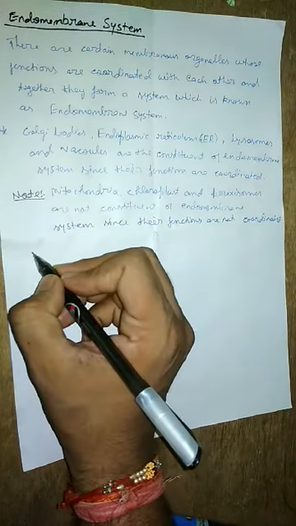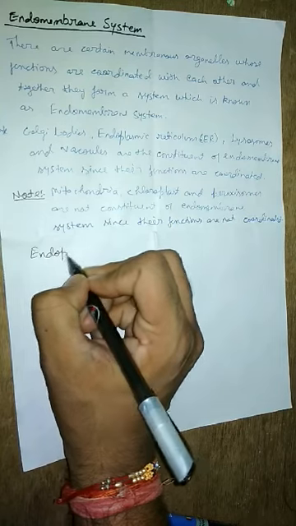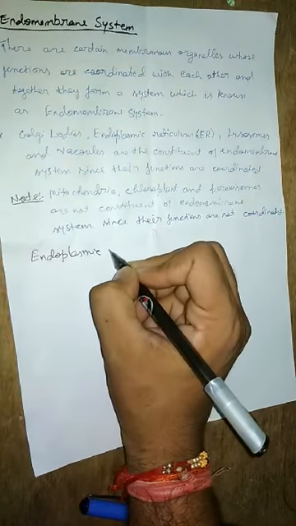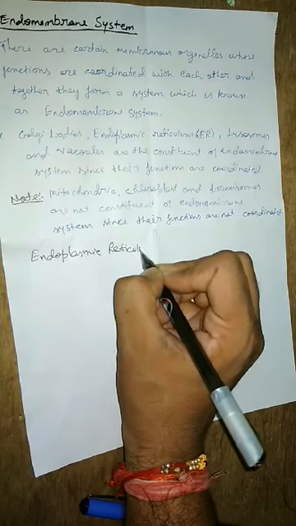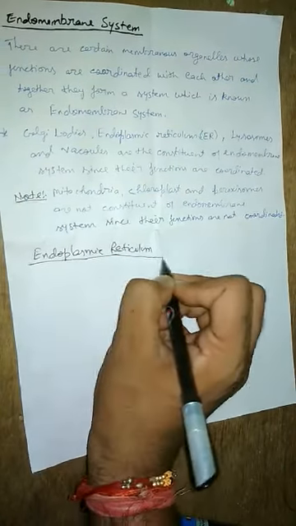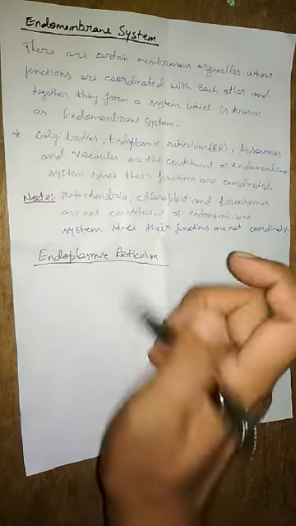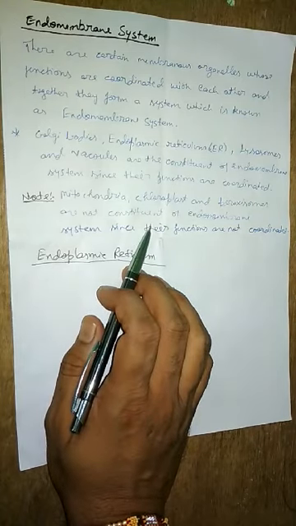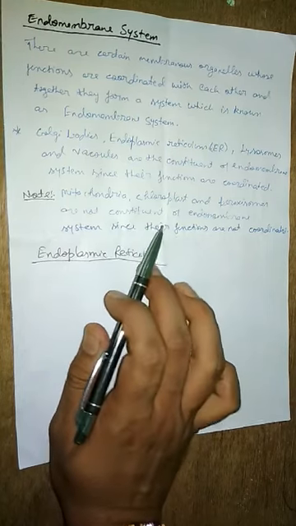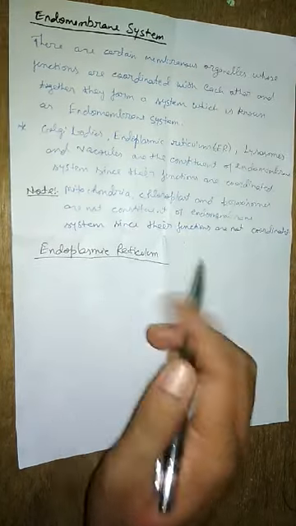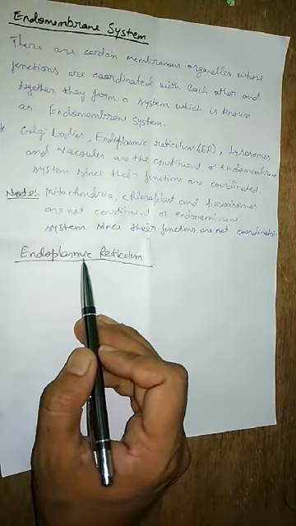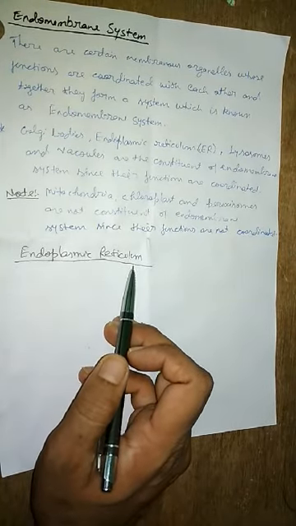Now about these four cell organelles we have to study. So first one I will discuss is the endoplasmic reticulum. What is the meaning of endoplasmic reticulum? Endo means inside, plasmic comes from cytoplasm, and reticulum means network-like structure.